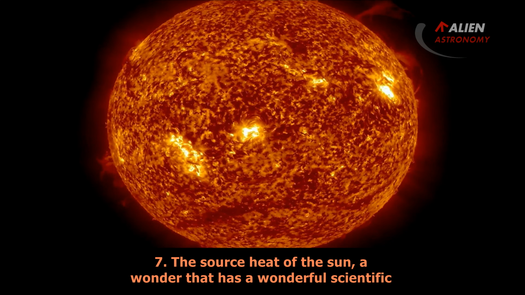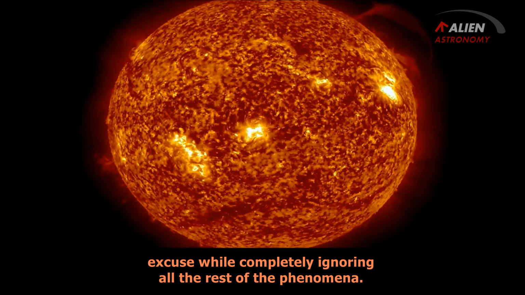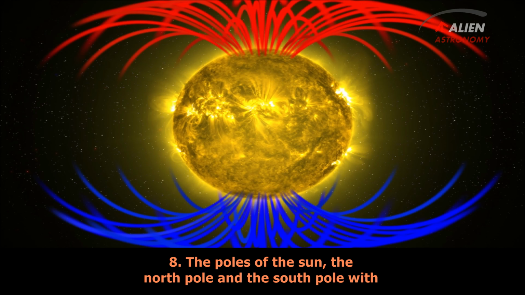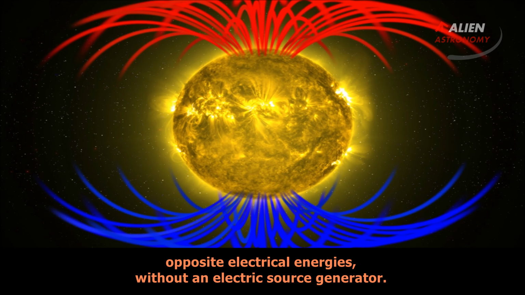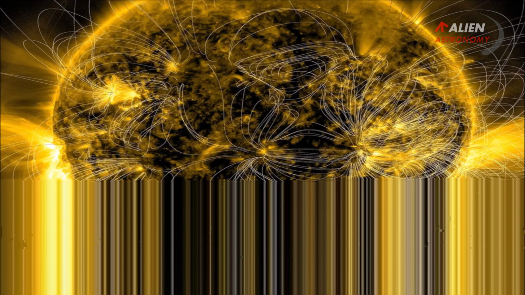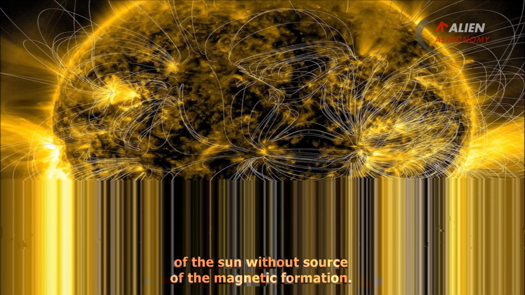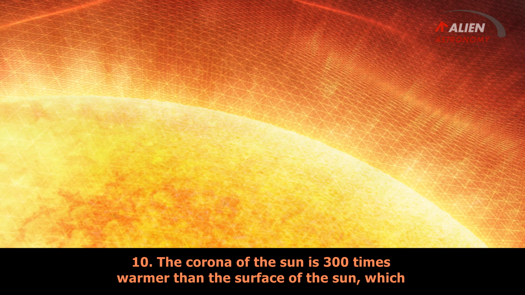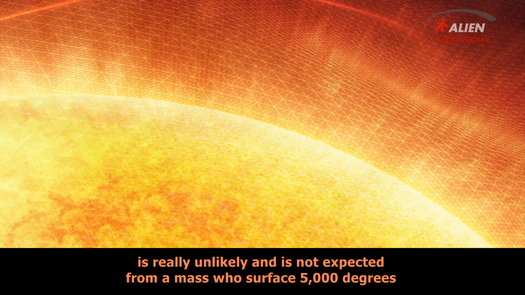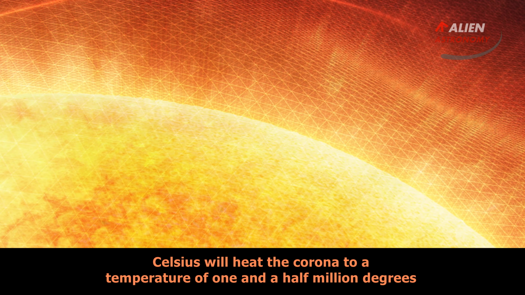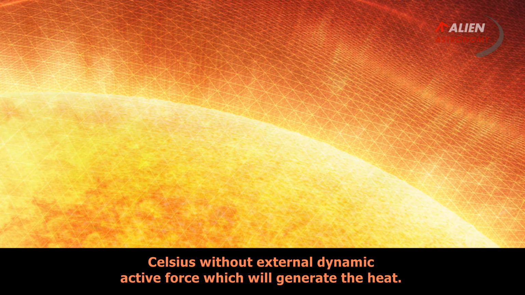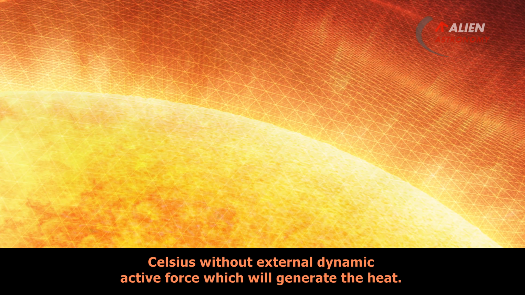7. The source of heat of the Sun, a wonder that has a wonderful scientific excuse while completely ignoring all the rest of the phenomena. 8. The poles of the Sun, the North Pole and the South Pole, with opposite electrical energies, without an electric generator source. 9. Magnetism of the Sun, increased magnetism at the equator of the Sun, without a source of the magnetic formation. 10. The corona of the Sun is 300 times warmer than the surface of the Sun, which is really unlikely and is not expected from a mass whose surface, at 5000 degrees Celsius, will heat the corona to a temperature of 1.5 million degrees Celsius without an external dynamic active force which will generate the heat.